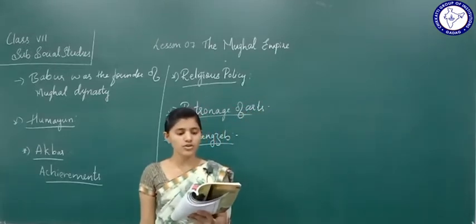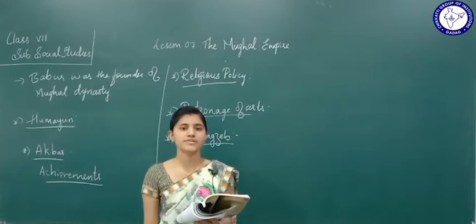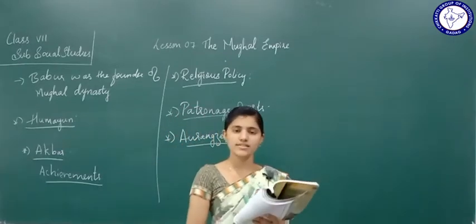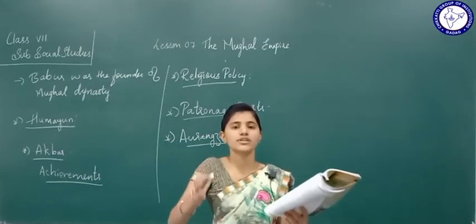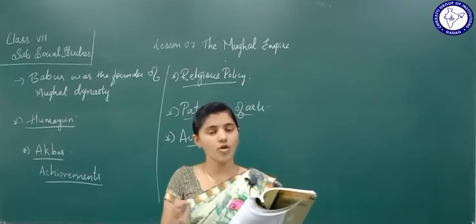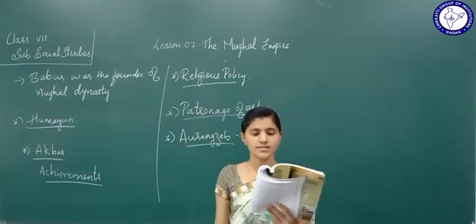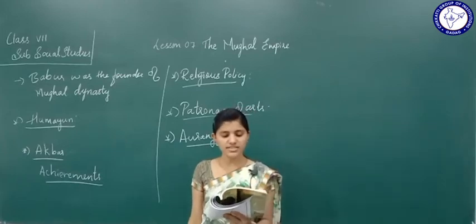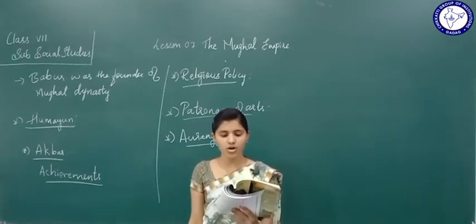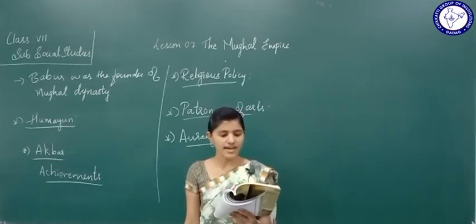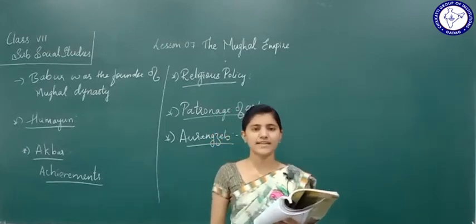He ruled for a long period of 50 years. During this period, the empire expanded in all directions, but at the end, it declined rapidly.